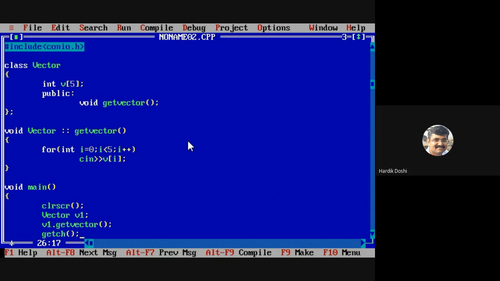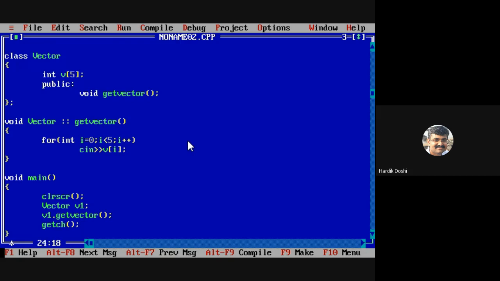Now, what is the task which we need to do? We want to convert this vector to distance. Means we need to calculate the distance for this vector v1. That means what I am supposed to write, double d is equals to v1. Think in reverse way. Now the question comes, sir, what is distance? How to calculate distance of a vector?